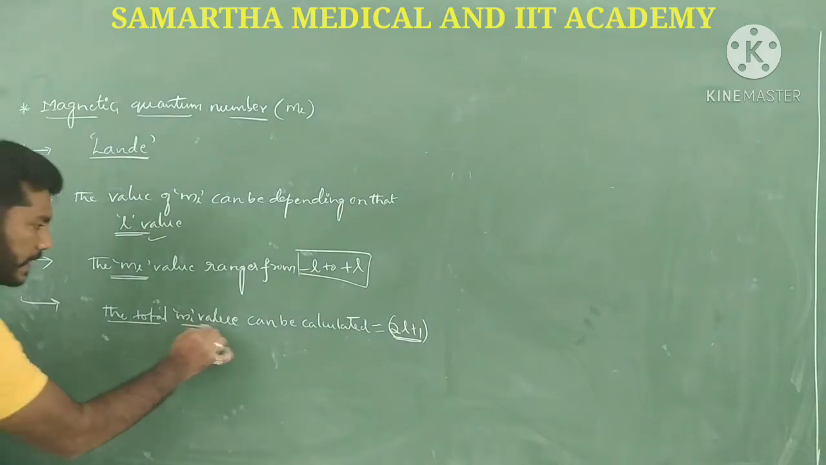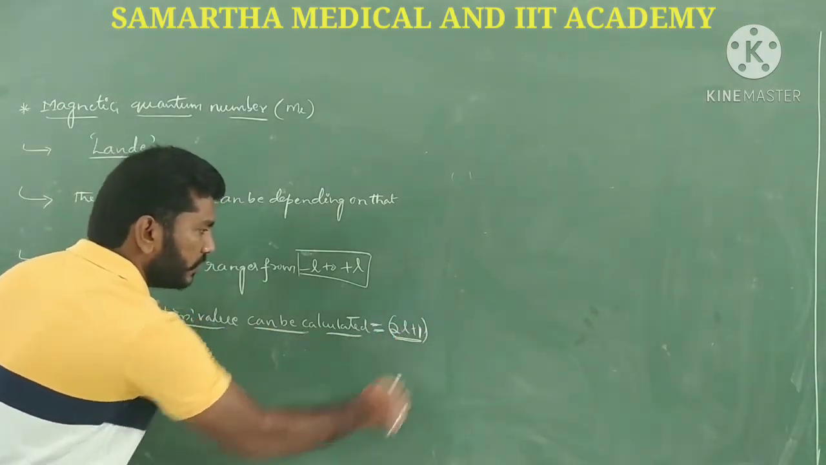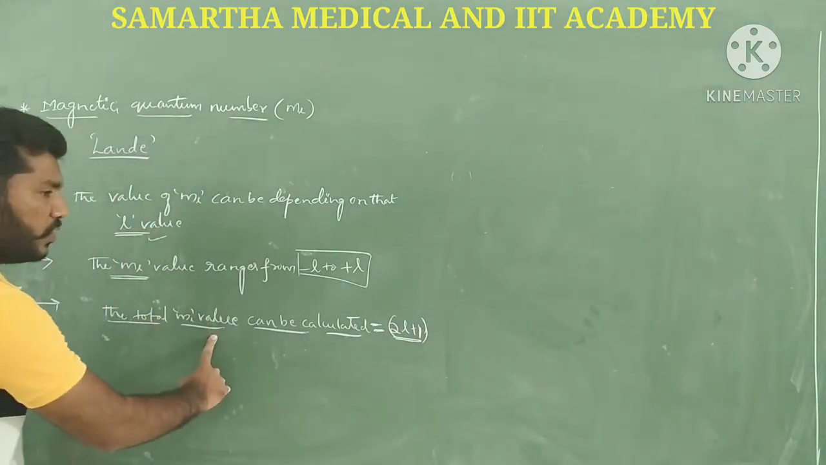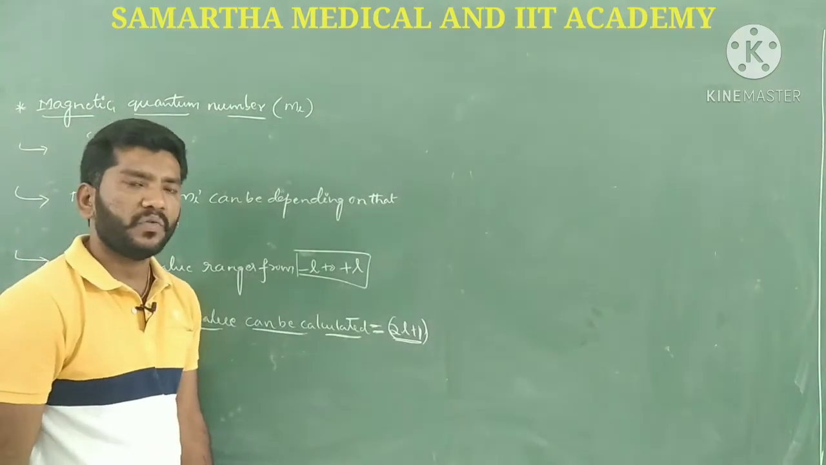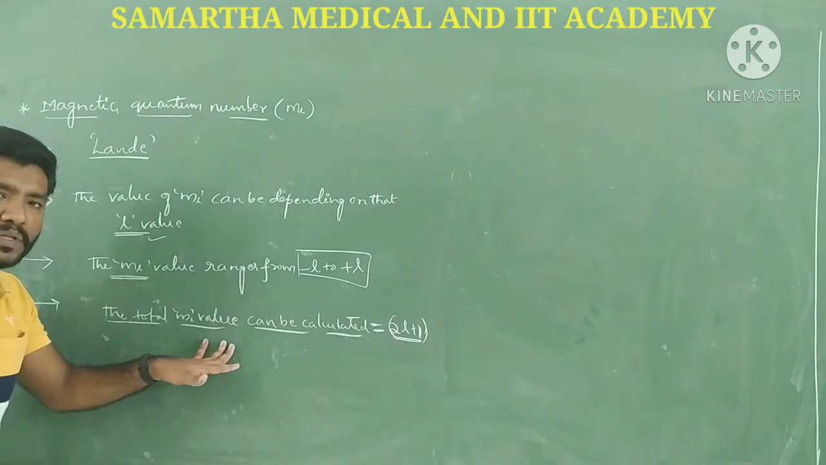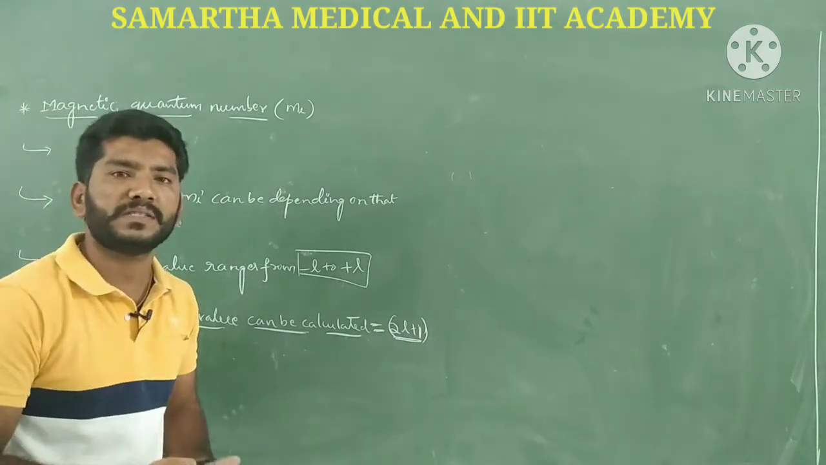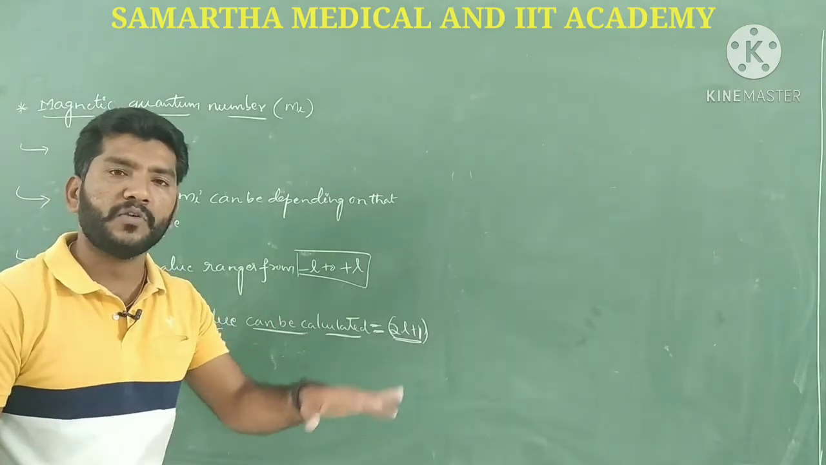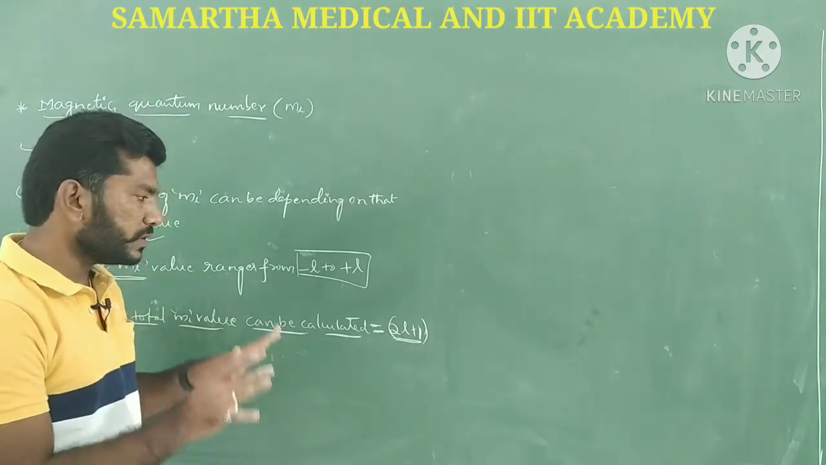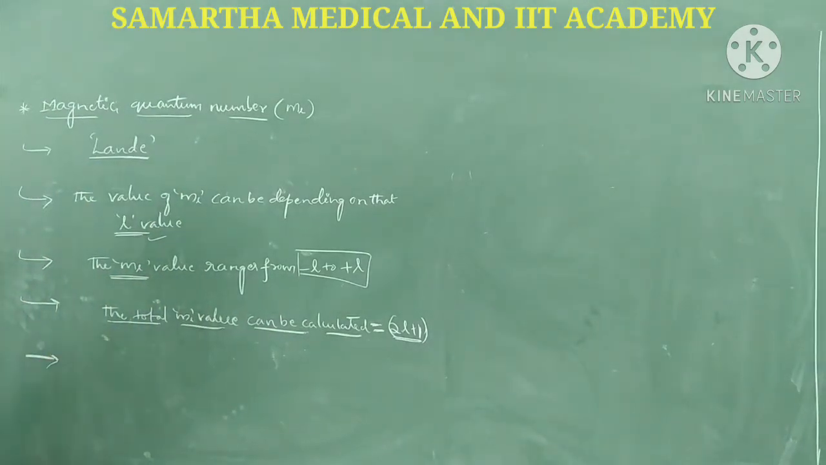So the total ml value can be calculated with the formula 2L plus 1. And guys, what is this total ml value going to indicate? The total ml value shows the number of orbitals present in a given subshell. That is the scenario we are going to look at in this particular case.